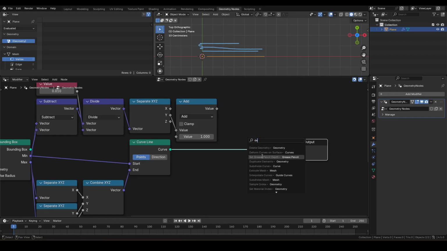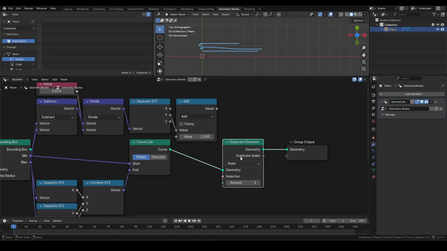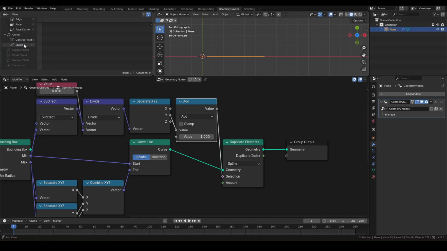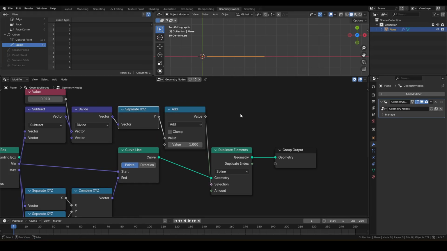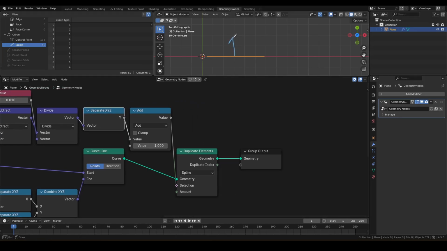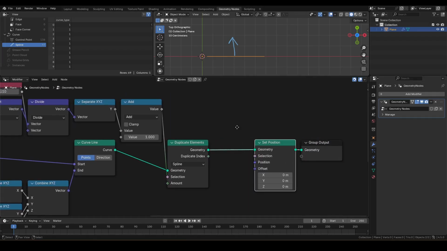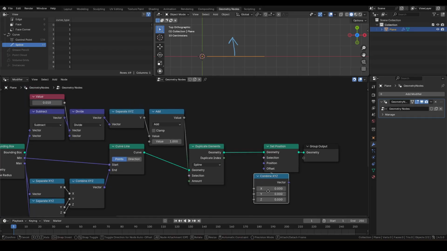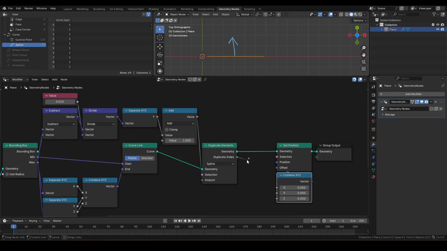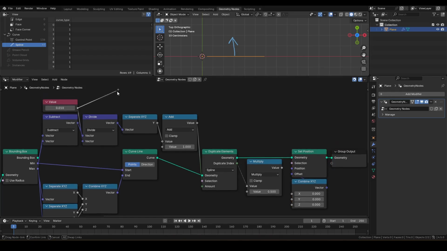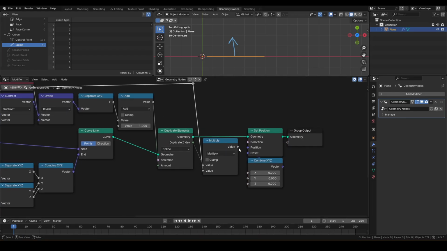Add a duplicate element after a curved line and change the domain to spline. Connect the add result to amount. We can confirm that we have multiple splines by looking at the spreadsheet. Lastly, let's offset these splines upwards. Add a set position node and connect combine XYZ to offset. Multiply the duplicate index with spacing value to get the each offset amount. Connect the result to y to have the splines placed in uniform distance.